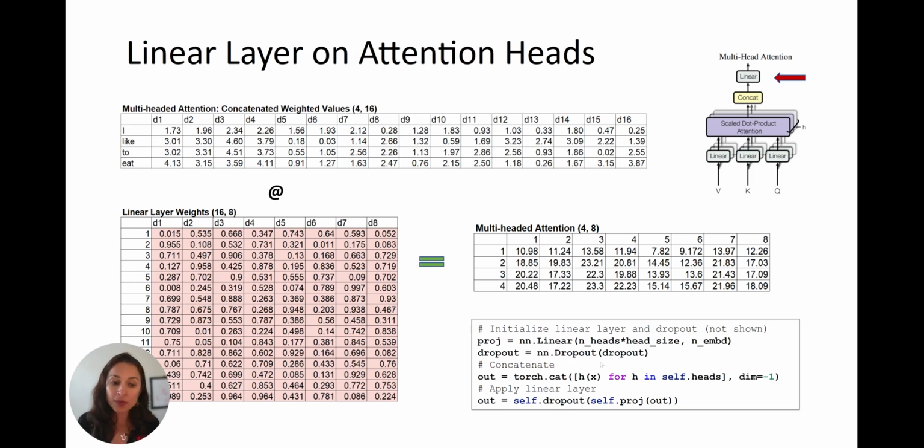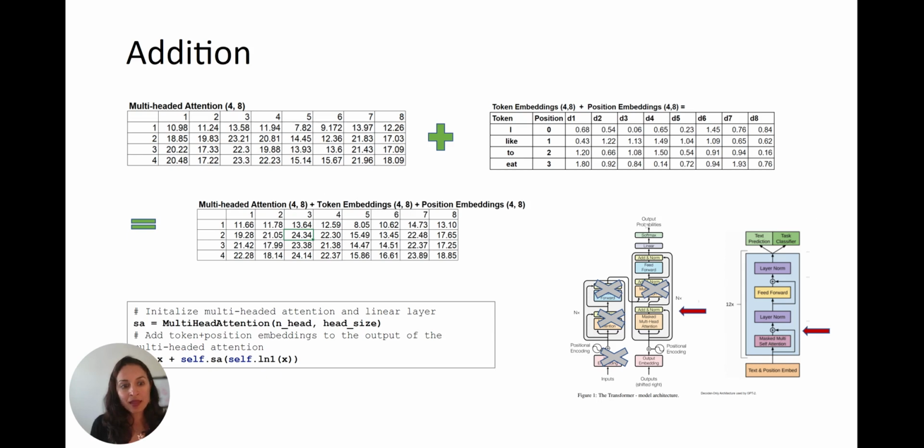I will explain what dropout is later. In the original paper, it doesn't have the dropout layers, but in Karpathy's code, he does. So it's worth mentioning. Now we've gotten through all of the masked multi-headed attention. This is fantastic. And we are at addition and normalization.